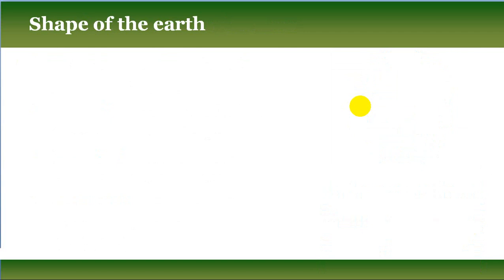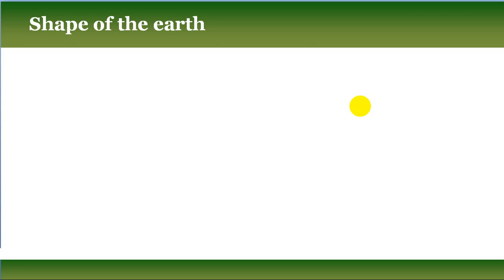Now first we will consider the shape of the earth. If you ask somebody what is the shape of the earth, you will get different types of response. Somebody may say that it is shaped like a ball, like a football, or some other person may say that the shape of the earth is just like an egg, that means an ellipsoid shape. So all the answers in this case are valid, but GIS needs something more precise.